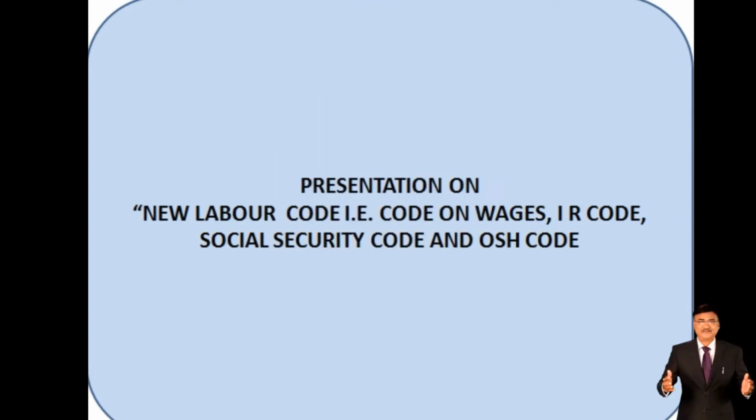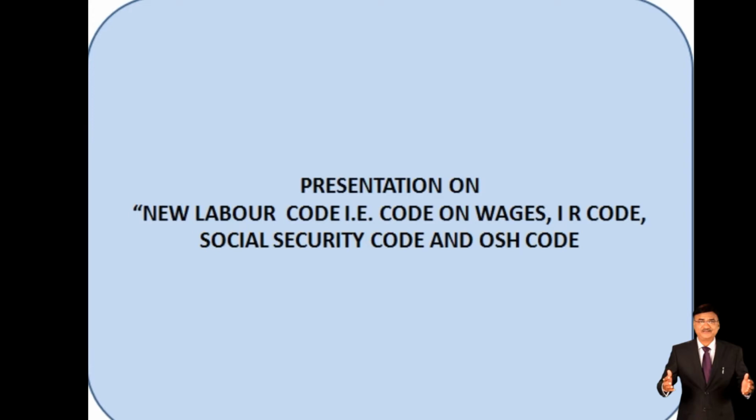The new labor code has been passed by the Government of India in both houses of Parliament, Lok Sabha and Rajya Sabha, and is ready for implementation from May 1st, 2021. But there is recent news that it may be postponed for some time due to some territorial elections. In today's session we are going to learn about the 4 codes related to the labor code, and how labor relations and the labor scenario are going to change in India.